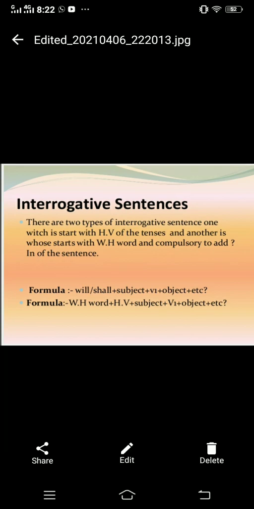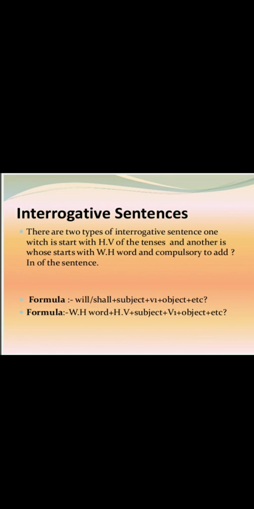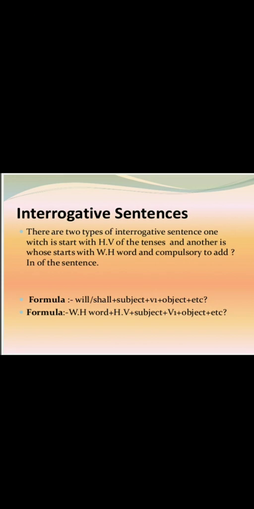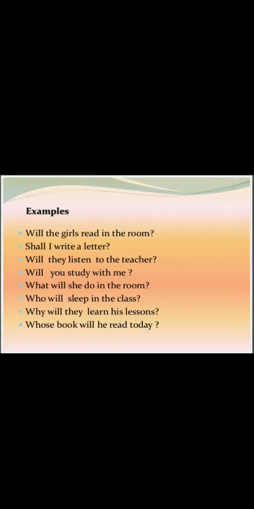The first formula is that if our sentence starts with will or shall, then after that we use the subject, first form of verb, object, and the rest of the sentence if required. The next category of interrogative sentences starts with the WH family, meaning who, how, when, where, what, etc. After that comes the helping verb, then the subject. The helping verb is a necessary part of our sentence. After that come the first form of verb, object, and the rest of the sentence.